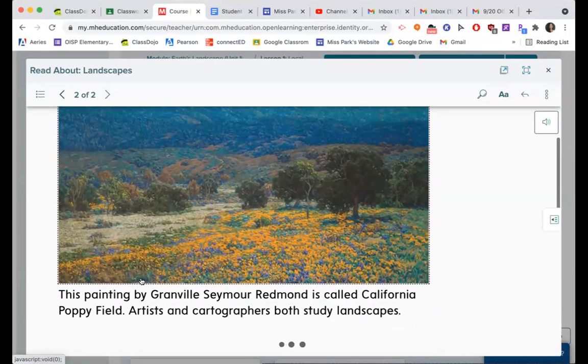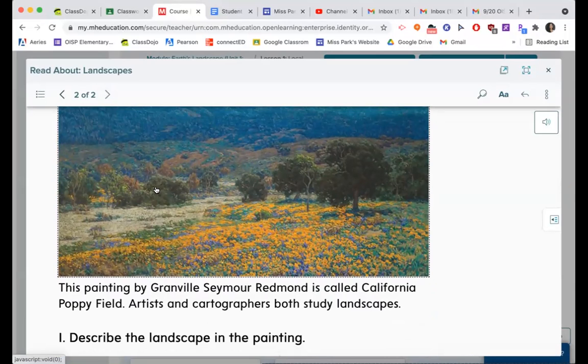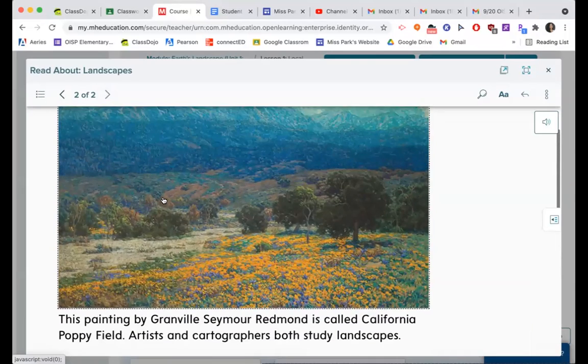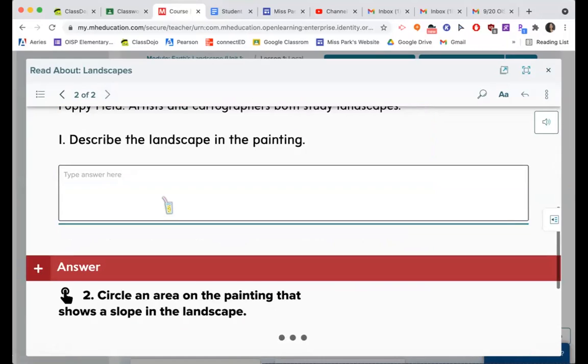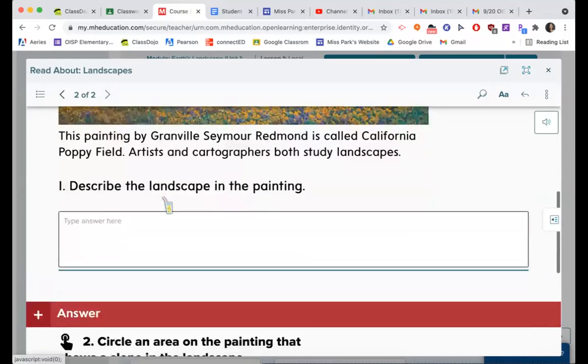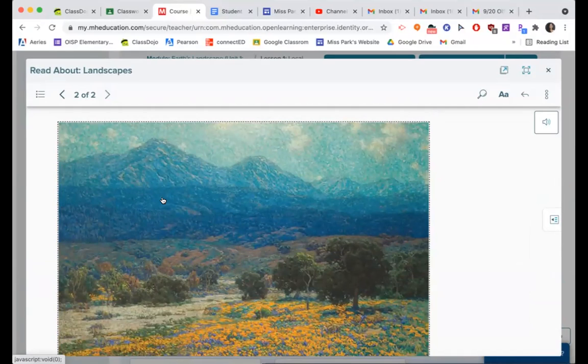So here's a picture. This painting by Granville Seymour Redmond is called California Poppy Fields. Artists and cartographers both study landscapes. Describe the landscape in the painting. You can answer it however way you want.